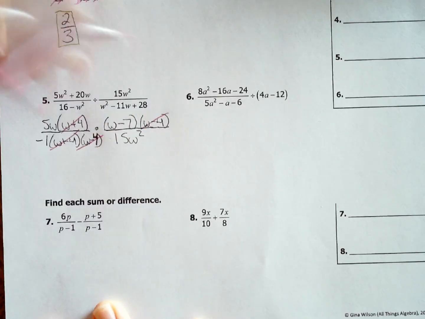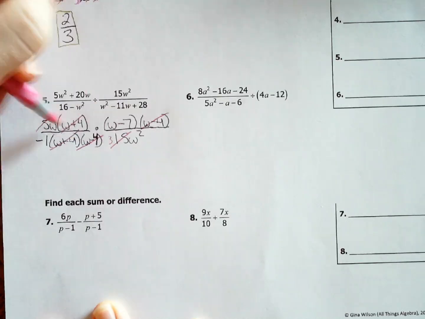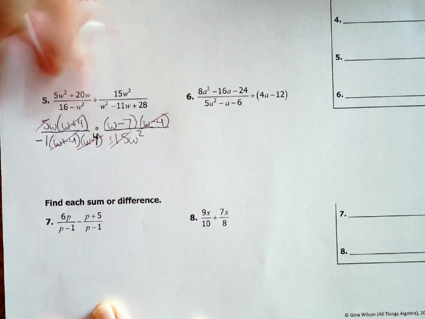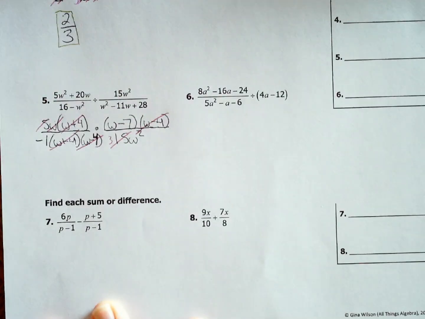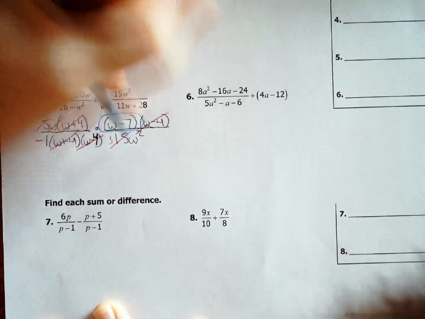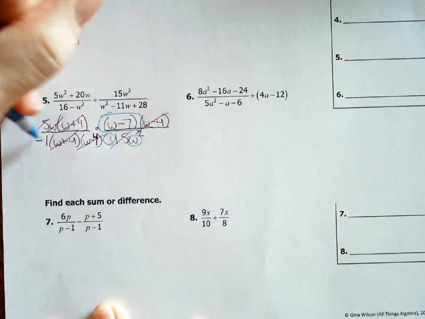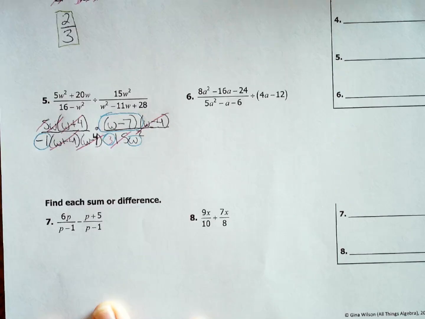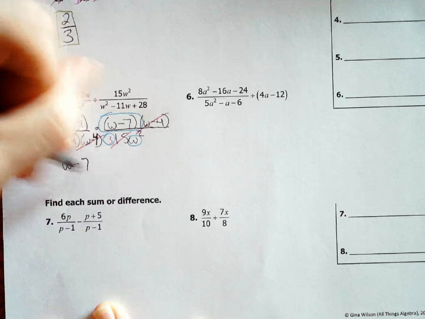15, 5. These cancel to 1 and 3. And then I have w, w squared. Those cancel, right? So I have a w down here. So what's left? Okay. I have the w minus 7. I have a w. I have a 3. I have a negative 1. So I have w minus 7 over